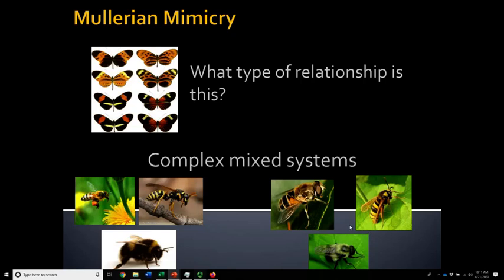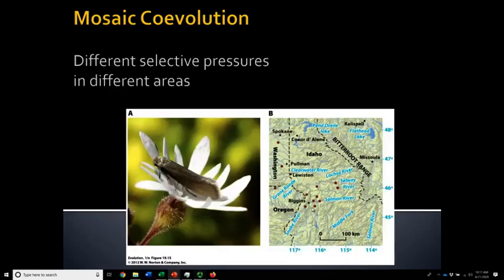And so these are Batesian mimics of the aposematic ones, because they don't have a sting, they're not toxic, they just are looking dangerous. They're advertising, it's like false advertising. And so we have these complex mixed systems with some Mullerian mimicry going on and Batesian mimicry going on also. And so with these really complex systems, we can get a very different range of coevolutionary responses. And so we call this mosaic coevolution.